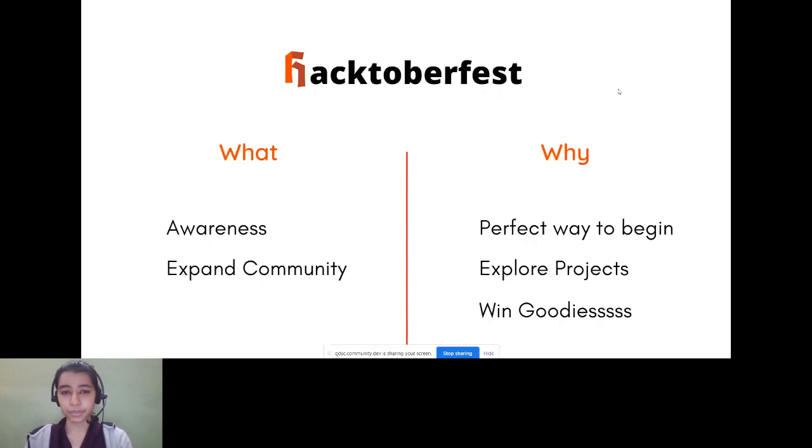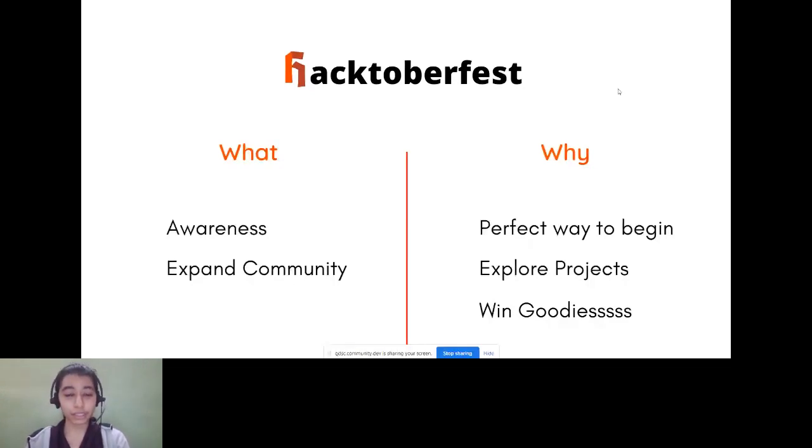Now, the main question is, why should we contribute to open source and why should we participate in Hacktoberfest? So let me tell you, if you want to start your open source journey, then Hacktoberfest is the perfect way to begin it. Hacktoberfest is open to all and you do not need any experience in open source or Git and GitHub to get started. Plus, you have 1 month to learn open source and Git to contribute. You can explore various different projects. Also, there are many organizations that create repositories especially for Hacktoberfest, so that if you are a first timer, you can easily contribute to it and find repositories to contribute to with a fair chance.